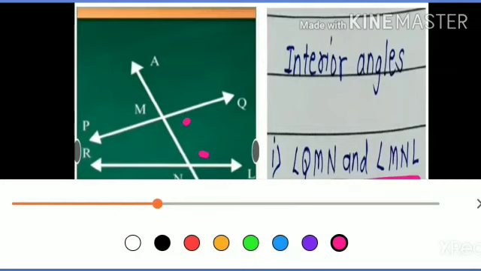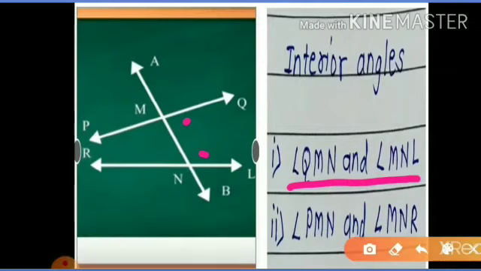Now second pair is angle PMN and angle MNR. In this way, we can find the two pairs of interior angles in the given figure.